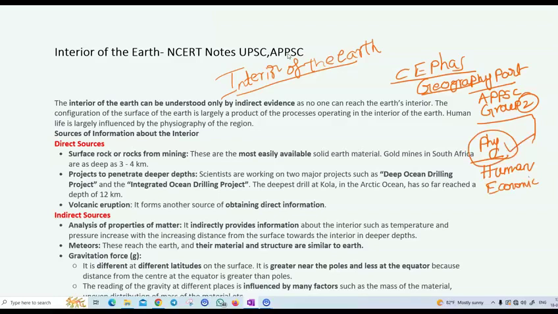In that we are going to discuss the interior of the earth. Okay, without wasting time, let's move on to the subject. Before discussing the interior of the earth, I want to tell you about this content. Mainly I took it from the NCERT, because NCERTs are the base for the APPSC or the UPSC, any competitive exam which is held in India. So I took this syllabus mainly from the NCERTs. Okay, let's dive into the sources.